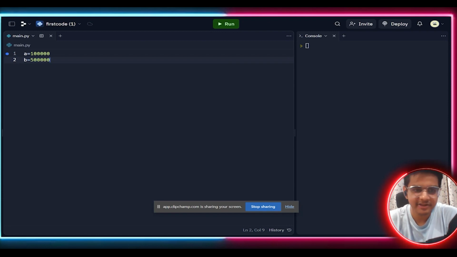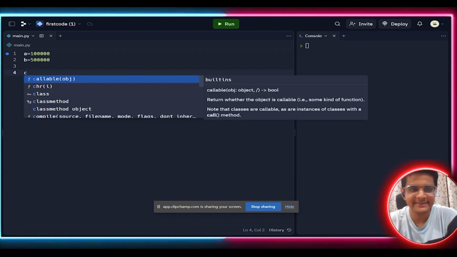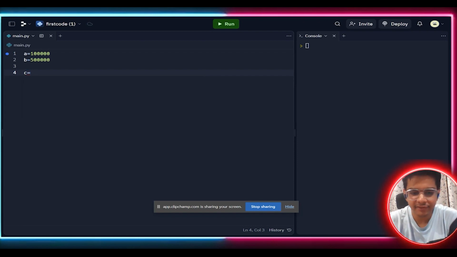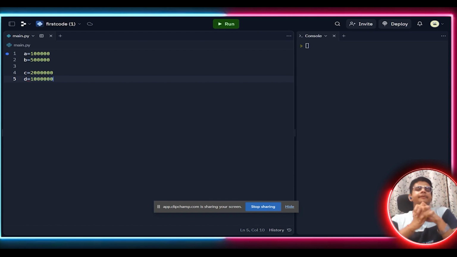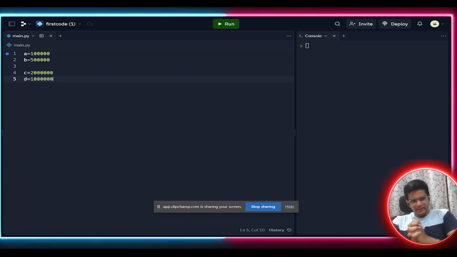Next, let's take Arjun's bank balance as 20 lakh rupees, and then Arjun's bank loan, defined by a D variable, let's suppose it to be 10 lakh. So here Arjun might be a businessman and Karan might be an employee. Just joking.